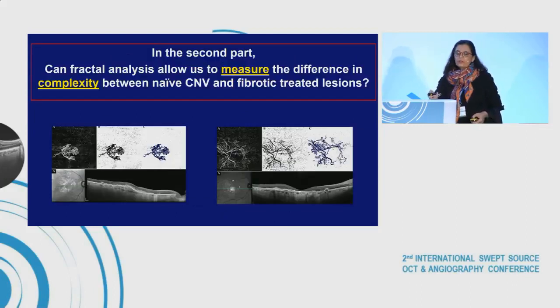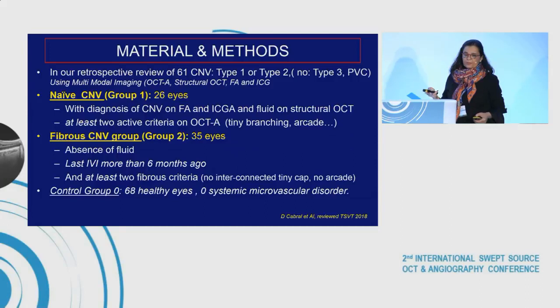In the second part of our study, can fractal analysis allow us to measure the difference in complexity between naive CNV and fibrotic treated CNV? In our retrospective study of 61 CNV, mainly type 1 and 2, we excluded type 3 and PVC.